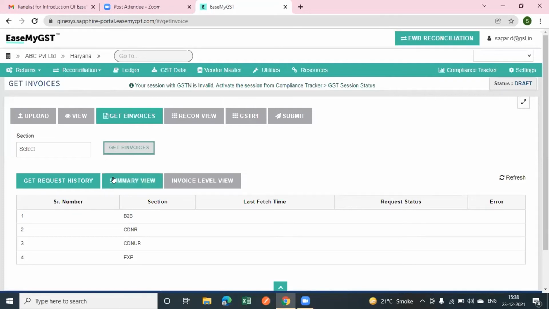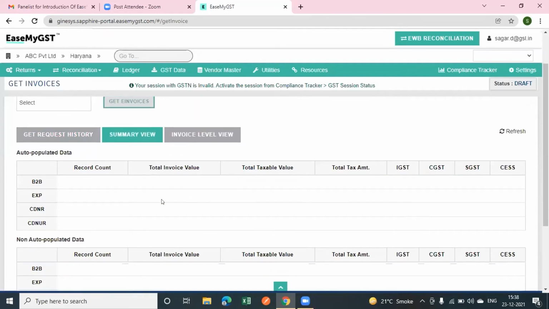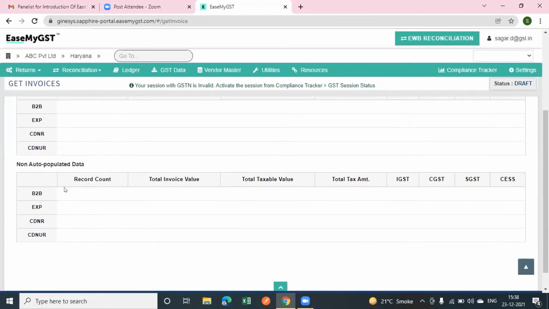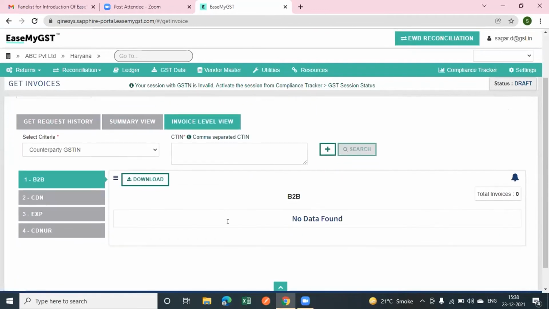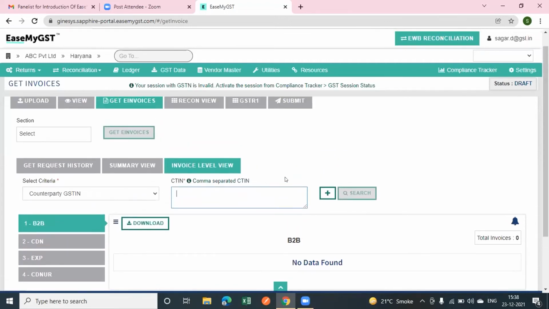Also, by clicking on summary view, you can see your auto-populated data of all the 4 transactions for which the IRN is applicable, and also the non-auto-populated data of these 4 transactions. If you want to see the invoice level view, you can click any of the transactions and download the above. Or if you want to see the data counterparty GSTN wise, then you can fill in the GSTN, select the transaction, make the search, download the report, and validate at your end. You can also perform this activity counterparty wise.